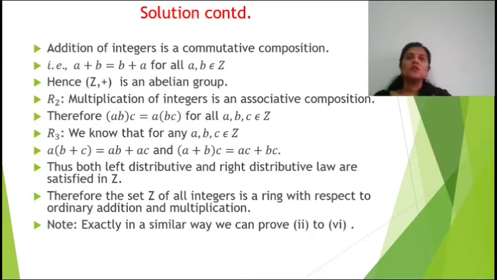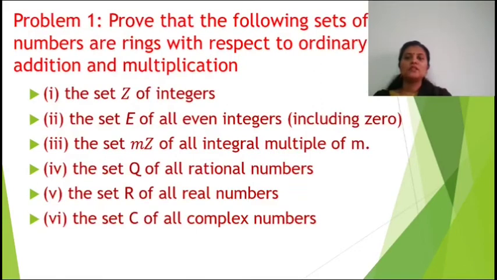Therefore the set of integers is a ring with respect to the operations addition and multiplication. In a similar way, we can prove that the set Z of all integers is a ring with respect to ordinary addition and multiplication. The set nZ of integral multiples of n is a ring with respect to ordinary addition and multiplication.